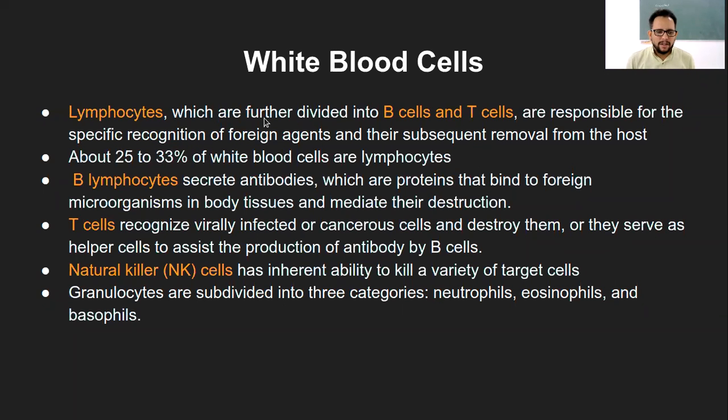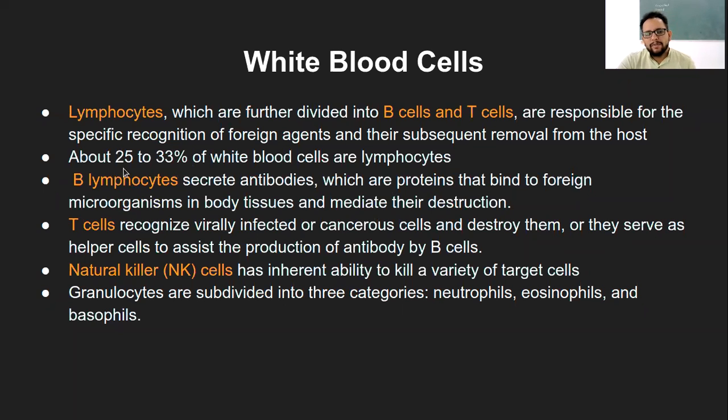You know that once a particular infection has happened, your body creates a memory of it, and that memory stays longer. So if the second-time infection happens, the already created memory cells or immune cells will immediately produce a lot of antibodies, and the second-time infection will be much reduced. That way, this specific recognition by T cells helps in fighting the infection.